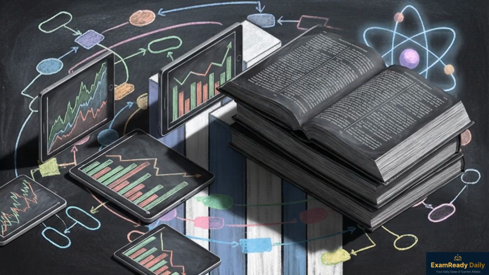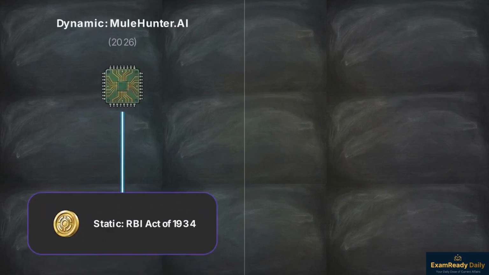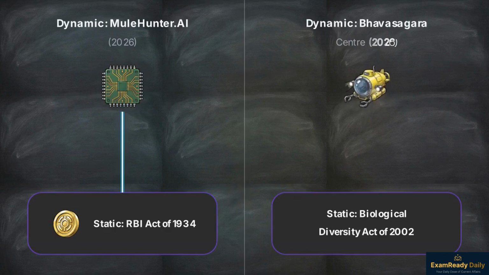This briefing reinforces a core strategy. Current affairs must never be studied in isolation from their historical baselines. Consider the Reserve Bank. Their 2026 deployment of MuleHunter.ai is legally anchored by the Static RBI Act of 1934. Similarly, the Bhavasagara Center is a new dynamic deployment, but it derives its operational authority from the Static Biological Diversity Act of 2002.